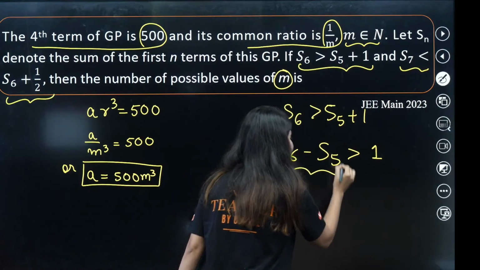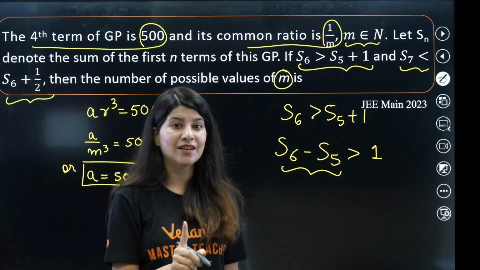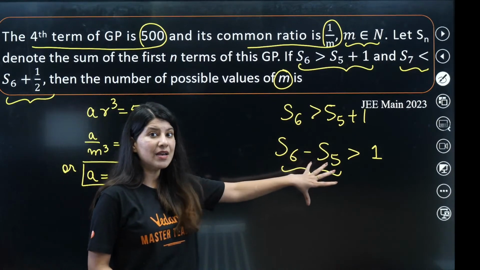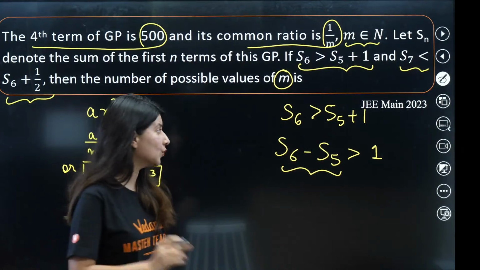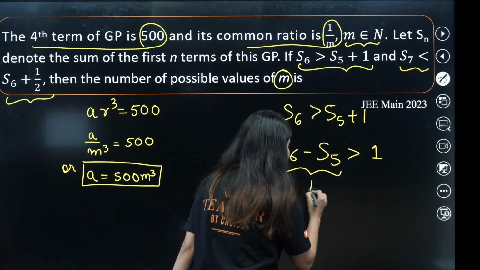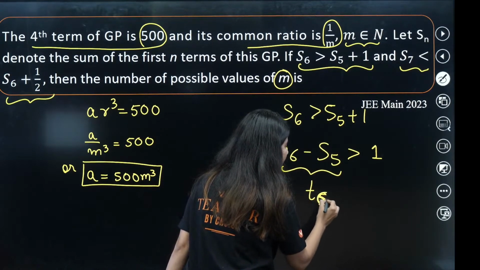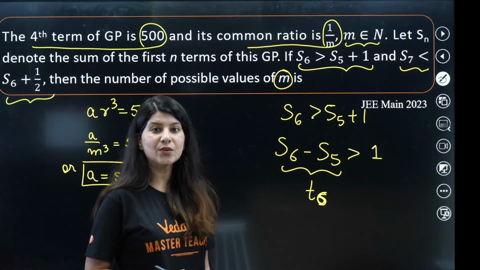Now, what is this? Tell me. Those who were present in the JEE Flash session for sequence and series are going to tell me. Here is the time that you are going to apply that very concept that I have taught you. S6 minus S5 is nothing but T6, isn't it? Tell me that I taught you this or not in the session on sequence and series.